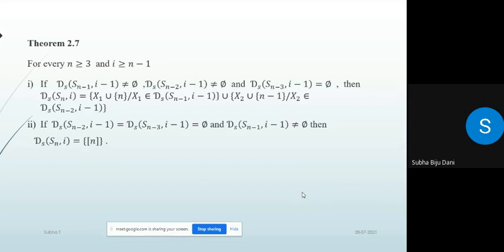If ds(Sn minus 2, i minus 1) equals ds(Sn minus 3, i minus 1) equals empty, and ds(Sn minus 1, i minus 1) is not empty, then ds(Sn, i) equals the set of all [n].